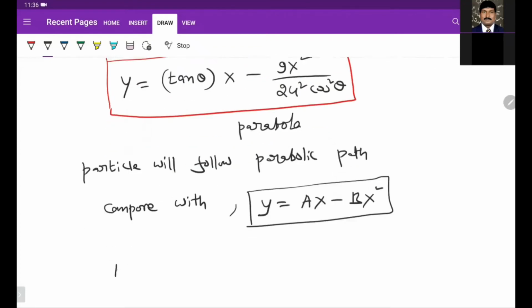Here a is equal to tan theta, and b is equal to g by 2u square cos square theta.